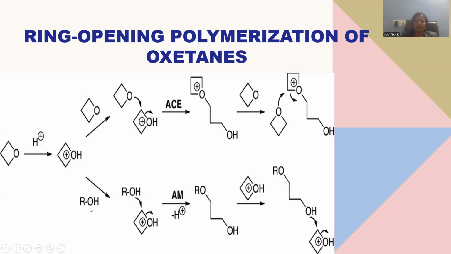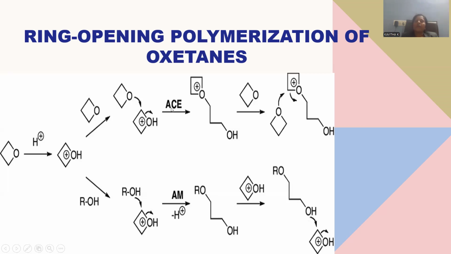This is called the active monomer mechanism, where the oxonium ion is treated with alcohol, that alcohol having oxygen, and that oxygen binds to the carbon. Whenever oxygen binds to the carbon atom, this bond will be cleaved, and the bonded electrons move towards the oxygen atom, and here RO will be generated. Again another oxonium ion will be taken, and that will react with this RO, and a ring extension will occur. This is the way polymerization of the oxygen molecule proceeds, either with the ACE mechanism or else the AM mechanism.